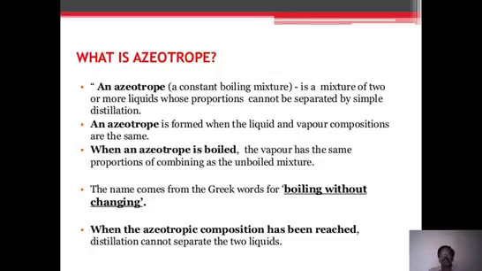So depending on the nature of the components A and B, the ratio in the liquid and the ratio in the vapor are different. If that is the case, then we call it a normal mixture.